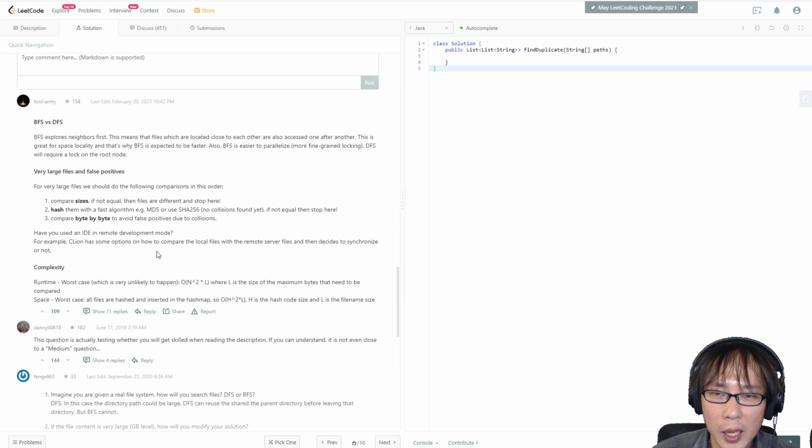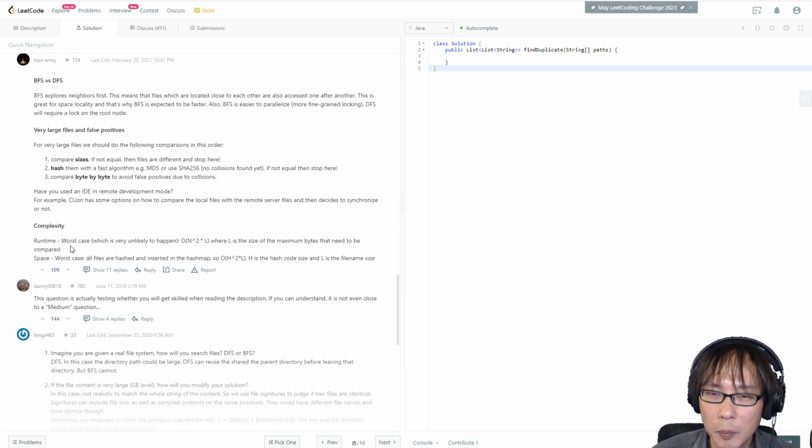Okay, have you used an IDE in remote development mode, for example CLion? The client has some options on how to compare local files with remote files and then decide whether to synchronize. Complexity: runtime worst case is this, and L is the size of the maximum bytes that need to be compared. Yeah, okay. Space worst case, all files are hashed and inserted into the hash map. Yes, okay, understood.